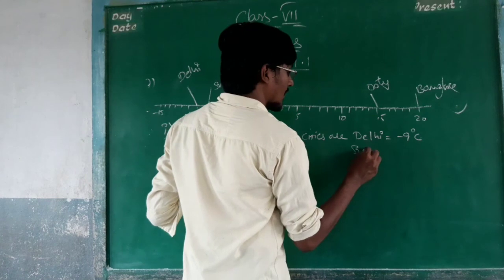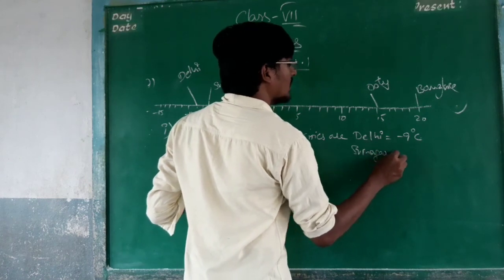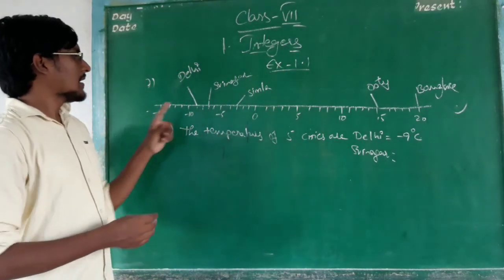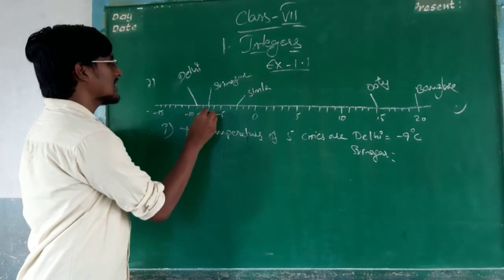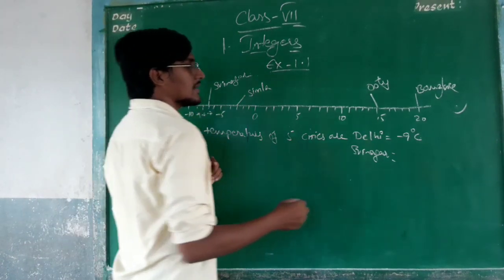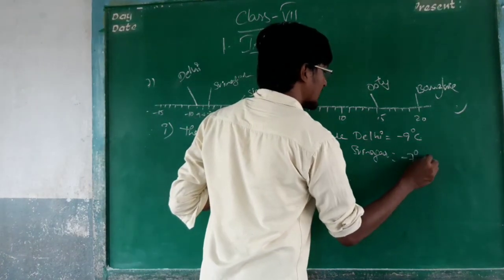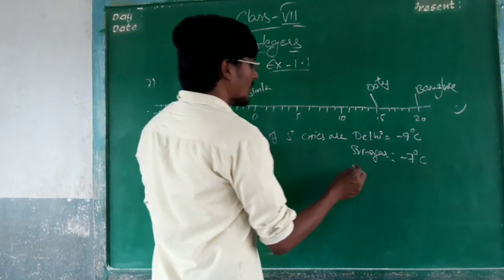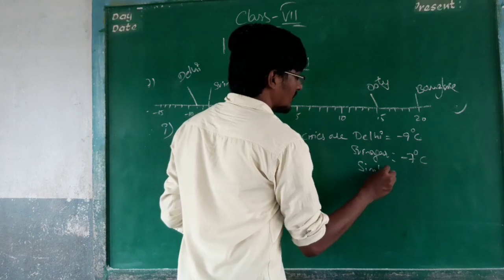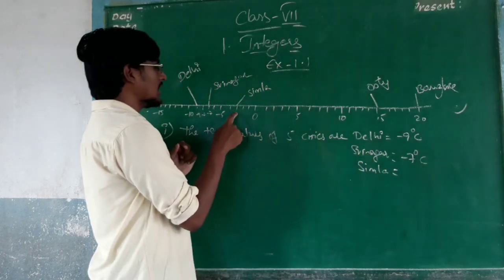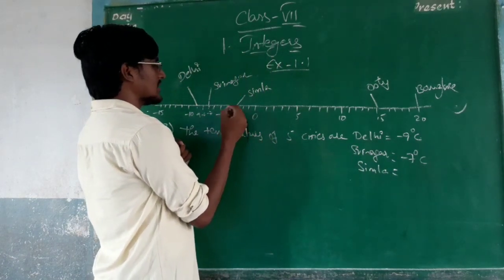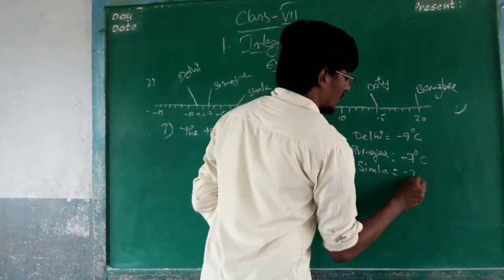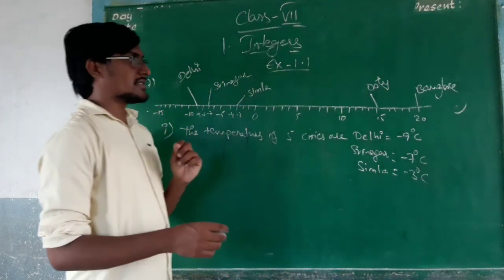Srinagar. What is the temperature here? Here it is -9, -8, and it is -7 degrees centigrade. After that, what is the third one? Simla. What is the temperature in Simla? -5, -4, -3. So -3 degrees centigrade.